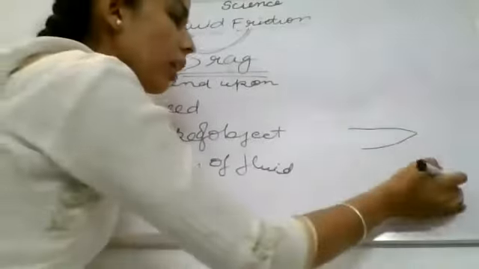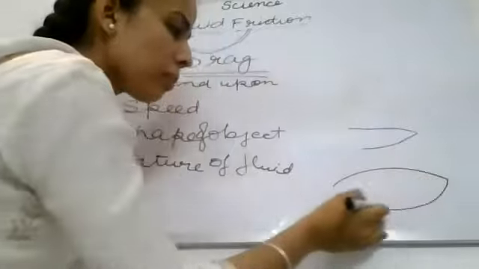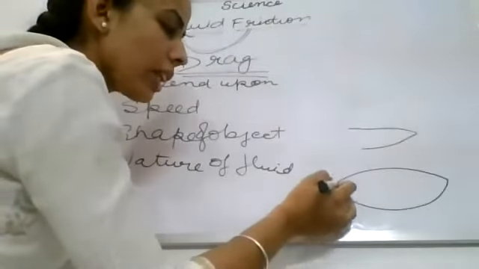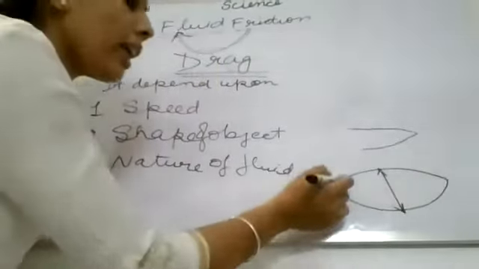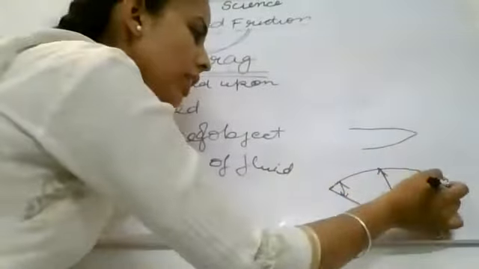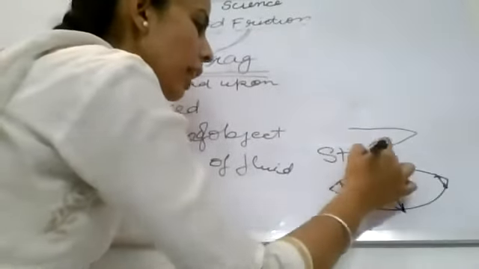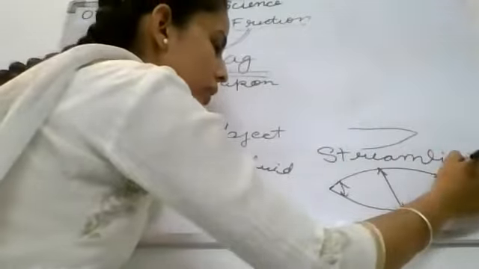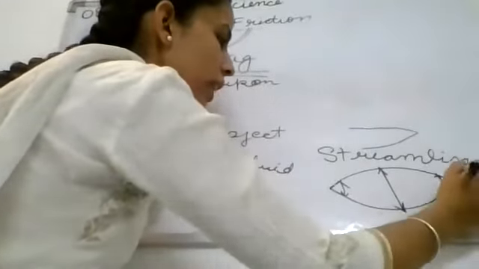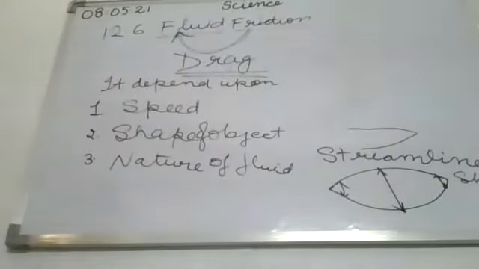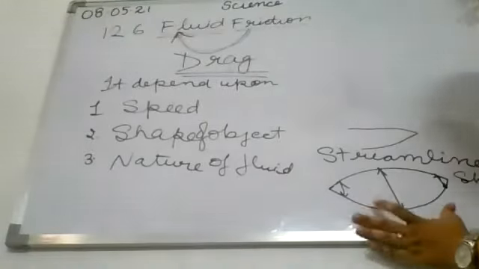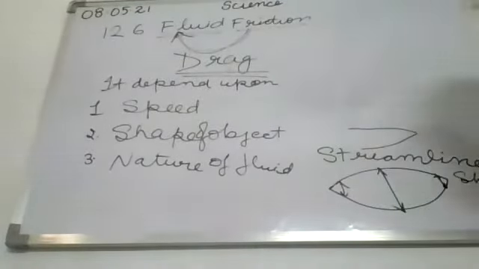There is a shape called the streamline shape, in which the thickness is more at the center and less at the ends. So this shape is called the streamline shape. Clear? So you all have seen that. Can you give an example where there is a use of streamline shape? Yes.